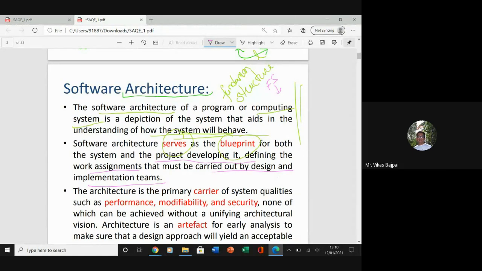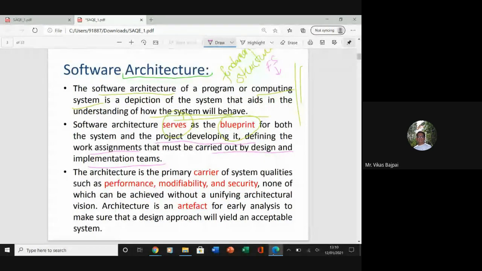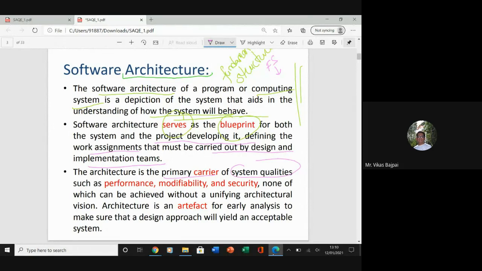And what we do is we realize the use case scenarios, and then we come up with some diagrams which are called your software architecture. And this architecture is going to serve both purposes, that means dealing with the functional requirements and dealing with the non-functional or quality requirements as well. Your architecture is basically the primary carrier of system qualities such as your performance, your modifiability, your security, none of which can be achieved without unifying the architectural vision.